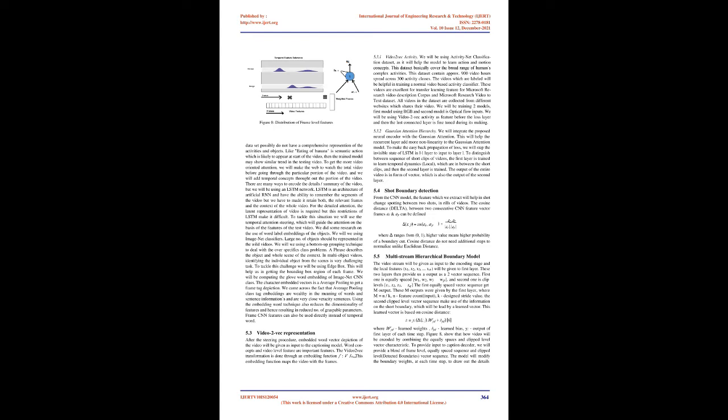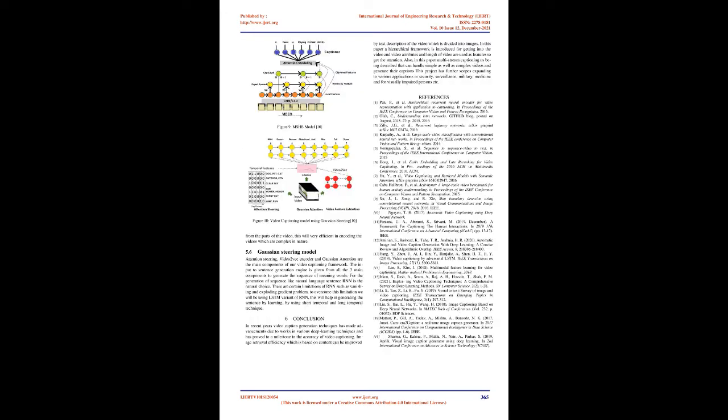To tackle this situation we will use the video2vec activity. We will be using the ActivityNet classification dataset, as it will help the model to learn action and motion concepts. This dataset basically covers a broad range of humans' complex activities. This dataset contains approximately 900 video hours spread across 300 activity classes. The labeled videos will be helpful in training a normal video-based activity classifier. These videos are excellent for transfer learning features for the Microsoft Research Video Description Corpus and Microsoft Research Video to Text dataset. All videos in the dataset are collected from different websites which share their videos.